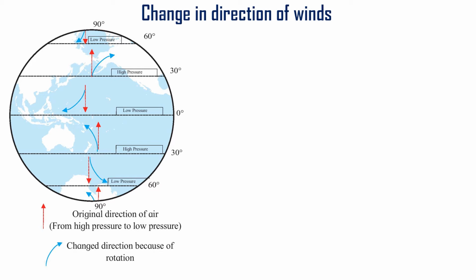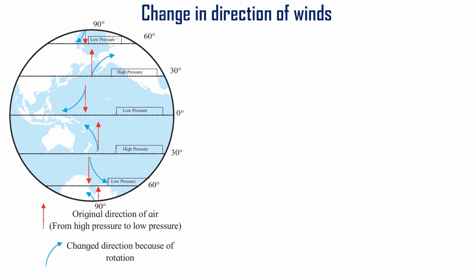In this picture we see the red arrow. It means this is the original direction of the air.